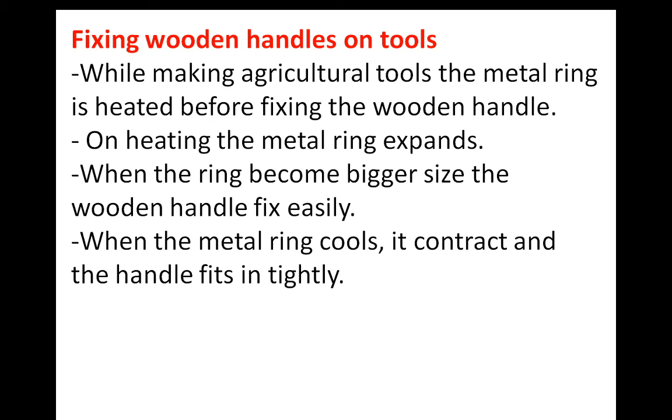After cooling, there is a contraction, so the metal ring fits the wooden handle tightly. Understood? Just learn about expansion and contraction. After heating, there is an expansion, and after cooling, there is a contraction. In expansion, the size becomes bigger, and in contraction the size becomes smaller.